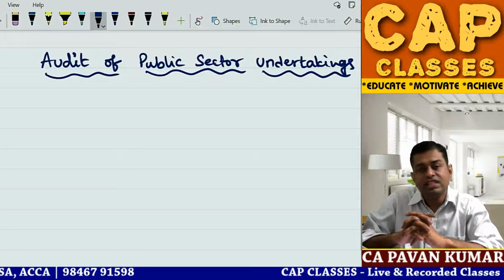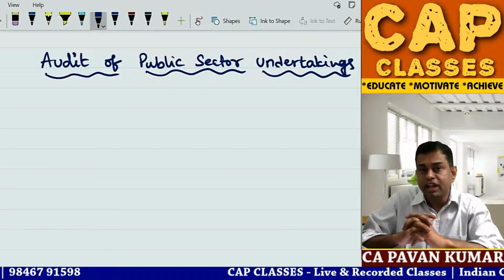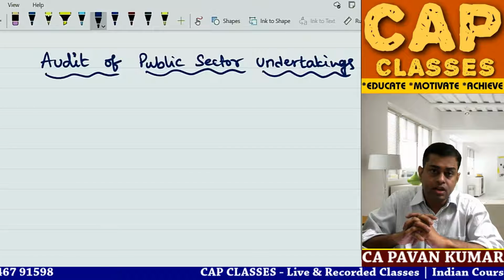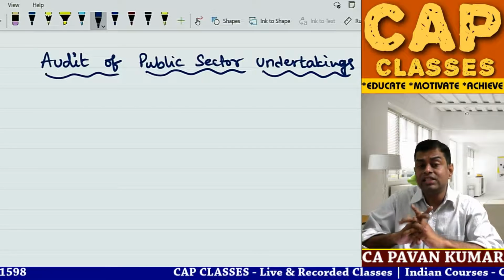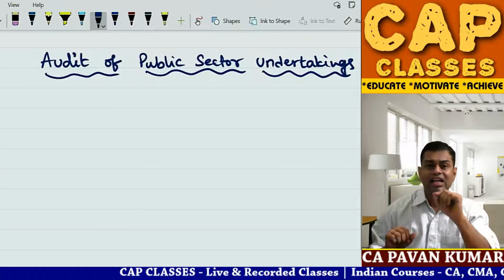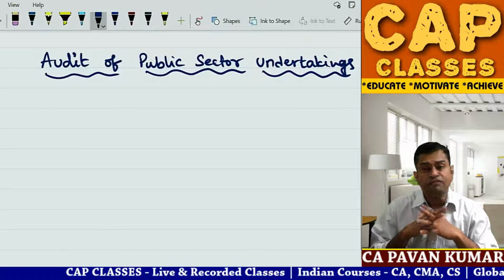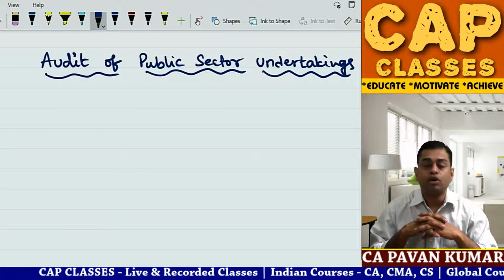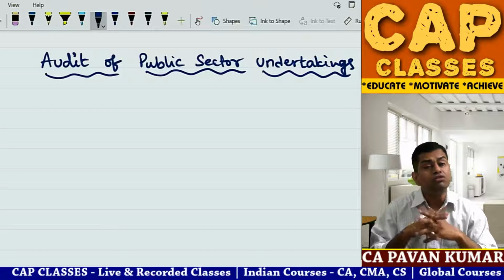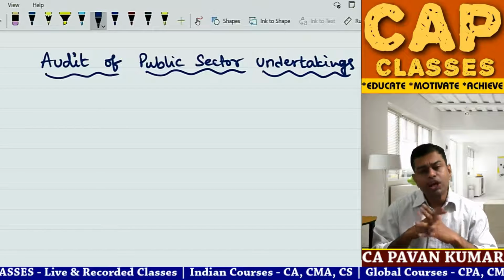verify the existence of the car, verify the valuation of the car, verify the occurrence of the transaction, verify the completeness in terms of whether the incidental expenses are properly added as per property, plant and equipment, Ind AS 16. Verify whether the car is depreciated properly or not. Verify whether the car is insured if you want to check that. So you can do all these things.